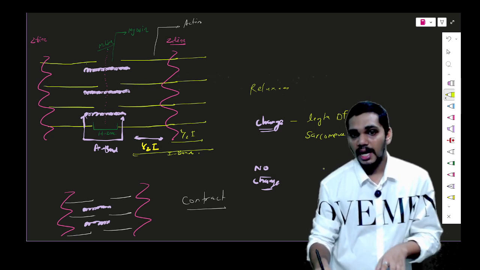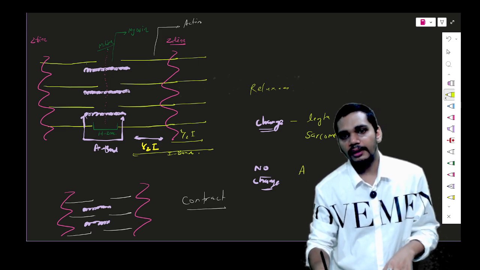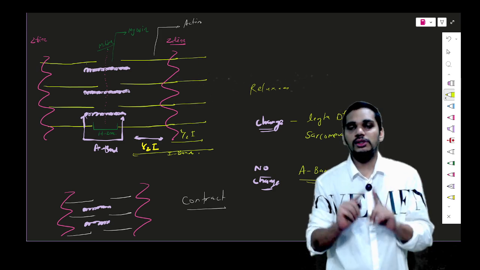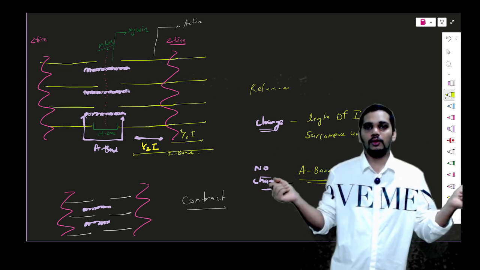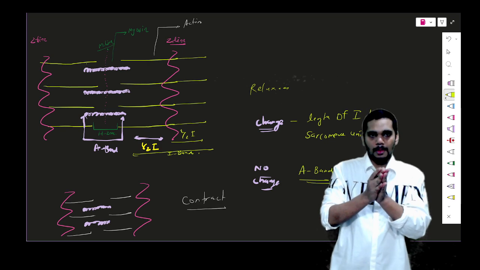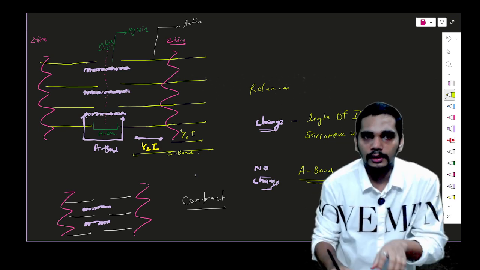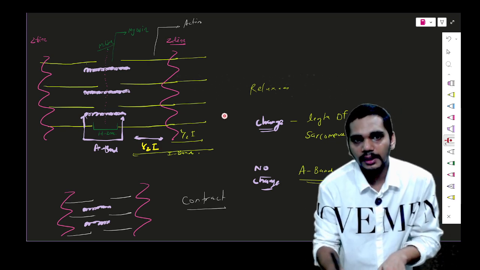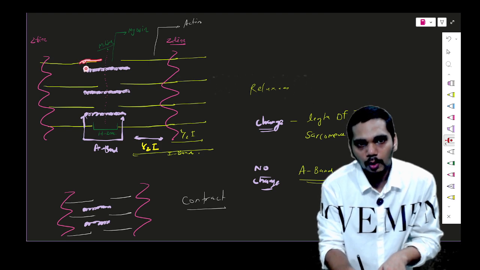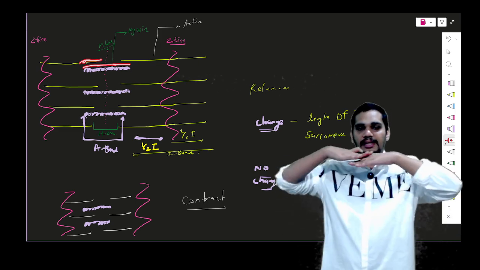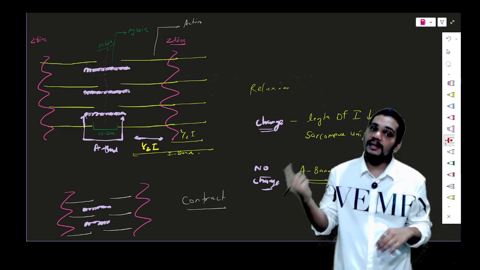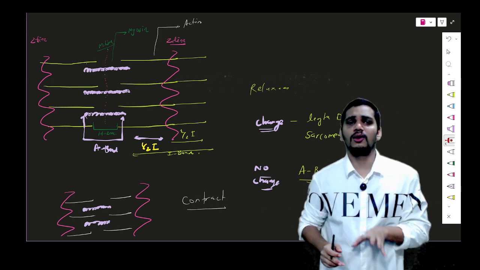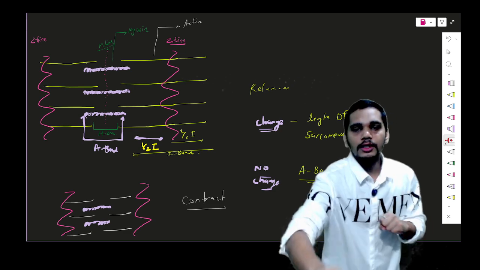Please remember this. There is no change in the A band, the length of the I band will decrease, and the length of the sarcomere unit is also decreasing. Ideally, the actin will be sliding over the thick filament. We are going to learn about the sliding filament theory in the next class, but right now I'm only focusing on the sarcomere. Have you understood that?